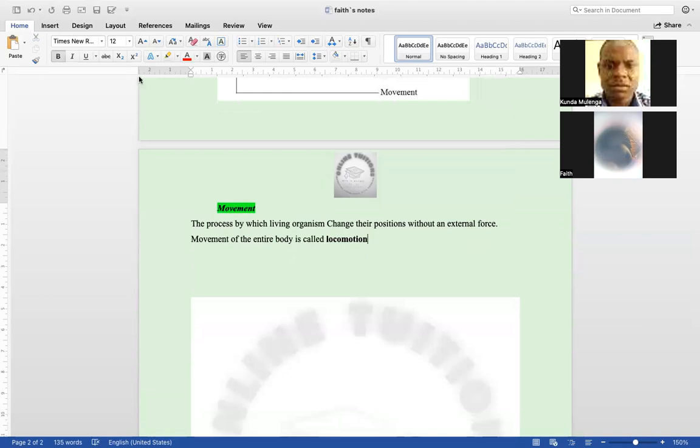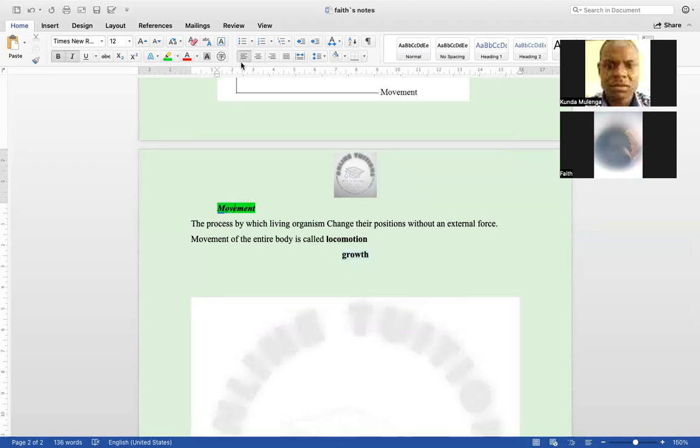The other characteristic that we can talk about here is called growth. To grow, what does it mean?